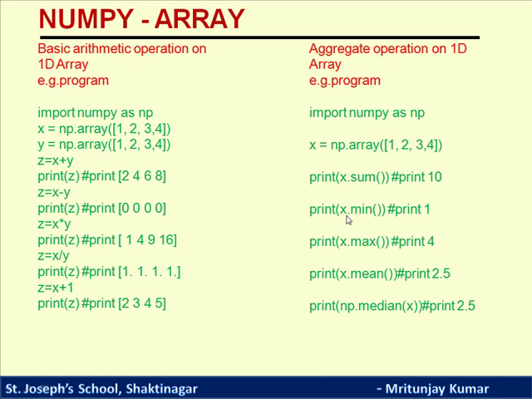Similarly, x dot min will print the minimum value of array x. Similarly, x dot max will print the maximum value of x. x dot mean will give the mean value, that is the average value of array x. Similarly, np